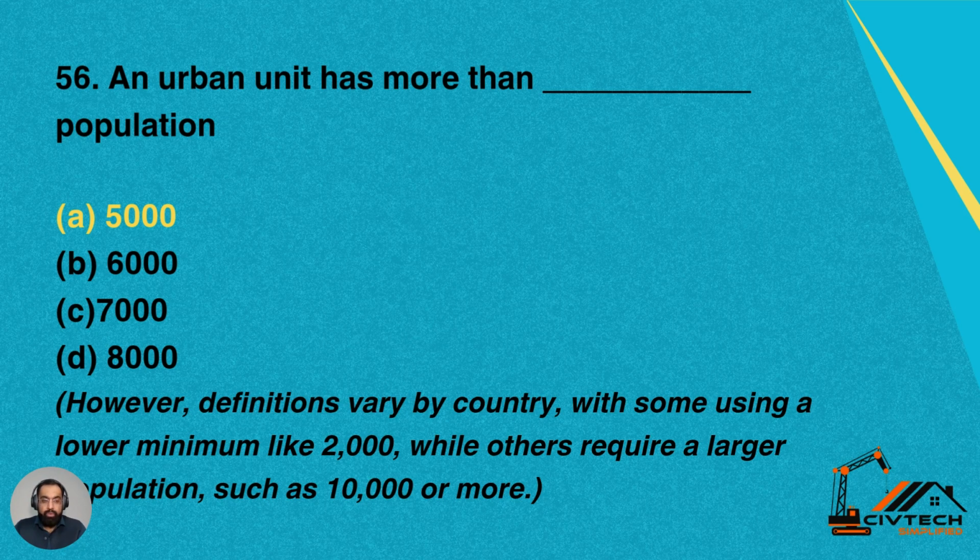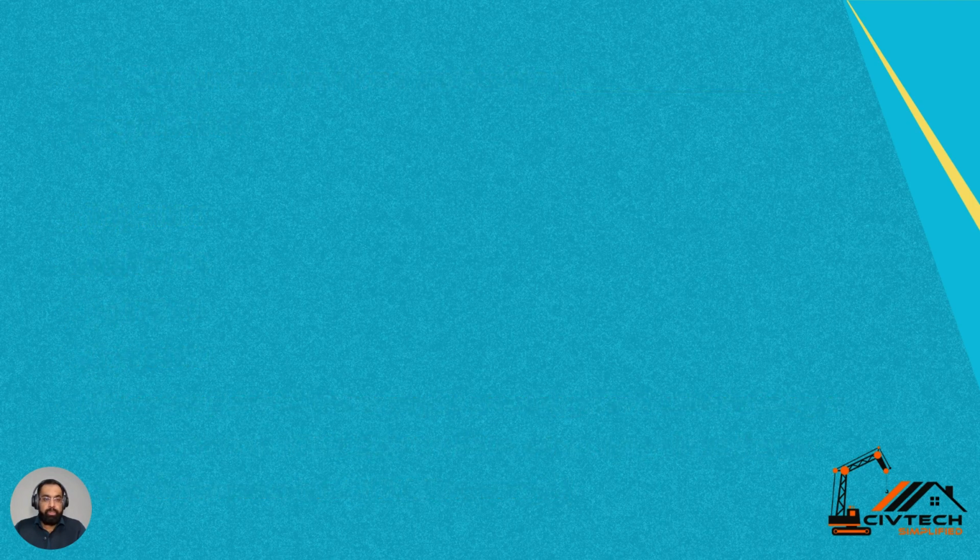Turkey and Iran are using 5,000. So there are cities in the world which are even taking 20,000 or 25,000 as their average population for a town, that includes various towns in Japan. You can refer to the material. So the average population is 5,000 in an urban unit. Option A is correct for this question.